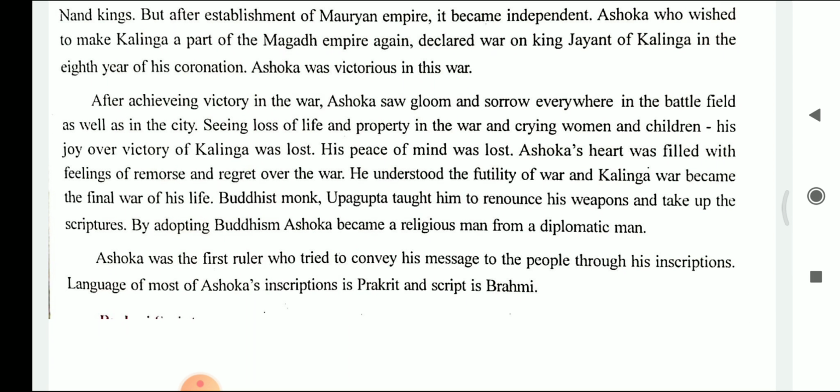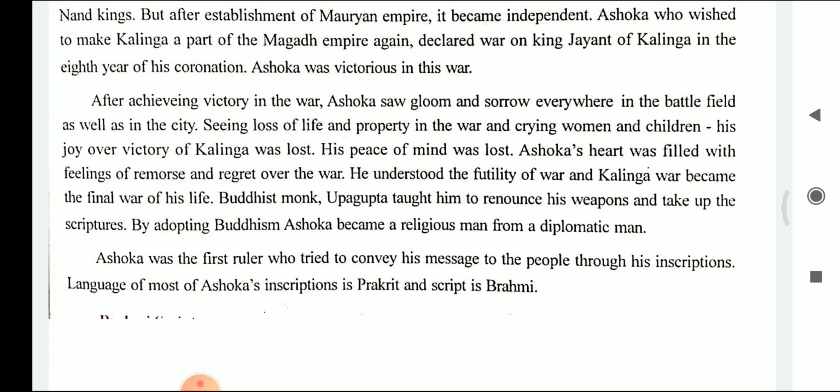The peace of mind was lost, and hence it was declared as the final war of his life. He understood the futility, he understood the effects of war, and felt remorse, and he started regretting it.